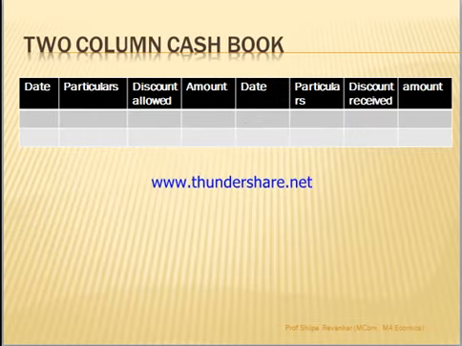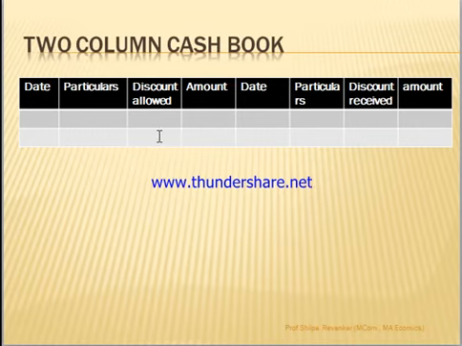Then a two column cash book. Here we have two amount columns, rest all is same. Because the space was not sufficient, I have not written the receipt number, ledger folio and voucher number. But other things being the same, here you are going to write one extra column of amount if you have received or allowed any discount.